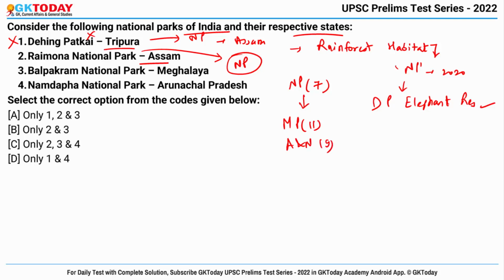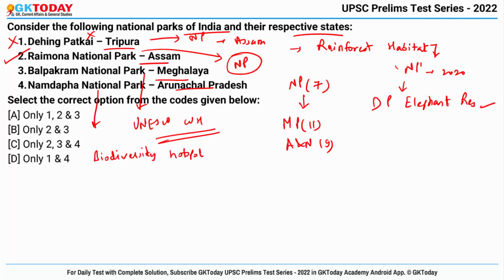Okay. Now third is Balpakram National Park in Meghalaya. Yes, it lies in Meghalaya, and it is on the UNESCO World Heritage Tentative List. And last is Namdapha National Park in Arunachal Pradesh. This is a biodiversity hotspot, and yes, lies in Arunachal Pradesh. This is also right, and correct answer becomes 2, 3 and 4, that is option number C.